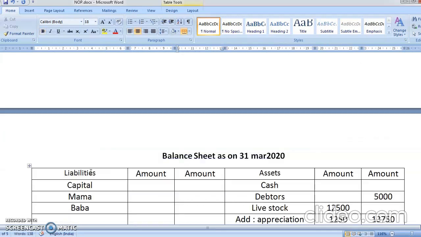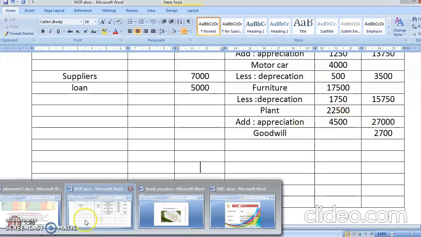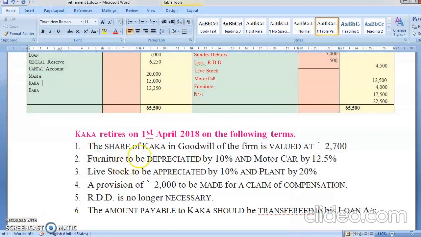So we have done all the effects: appreciation we have done 1250, motor car depreciation we have done 500, less depreciation on furniture 1750, and appreciation 4500. Okay, so now let's read the problem again. Kaka's share in goodwill, we have done it. Furniture is depreciated, motor car depreciation is over, stock appreciation, plant appreciation over. A provision of rupees 2000 is made for the claim of compensation.